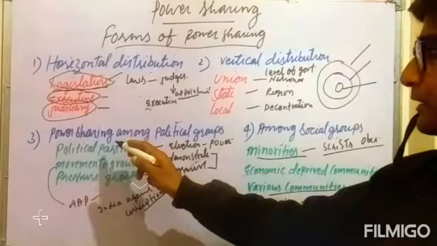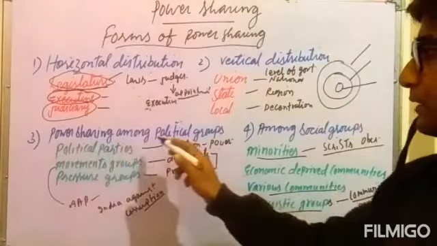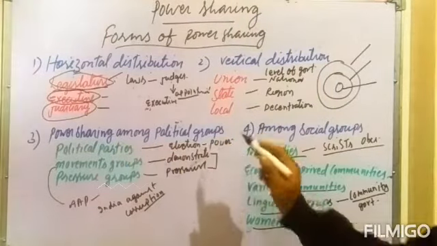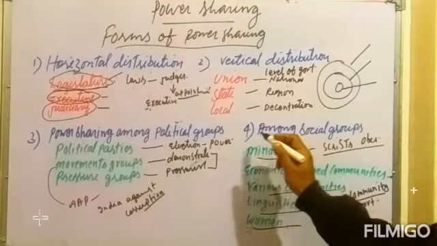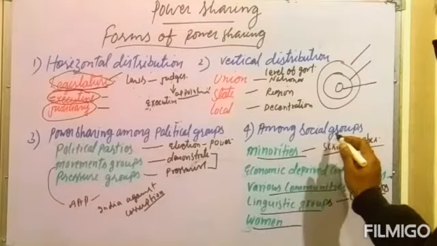Today in the 10th class, the lesson from the civics, power sharing, and this is the second lecture which is going on. The forms of power sharing we are going to discuss. So students, I want to tell you the forms of power sharing. Number one is horizontal distribution. Second is vertical distribution of the power sharing. Next one is power sharing among the political groups. Next one is the power sharing among the various social groups.